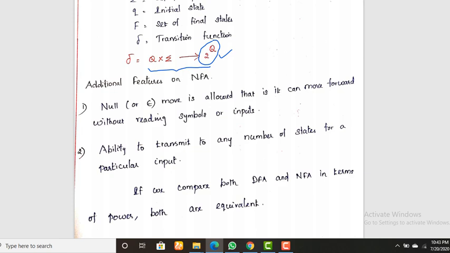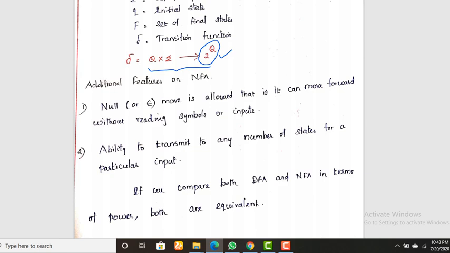Next, the ability to transit to any number of states for a particular input. Not a single state, but any number of states. On receiving a, it goes to one or more states if possible, and no transition is also possible in NFA.